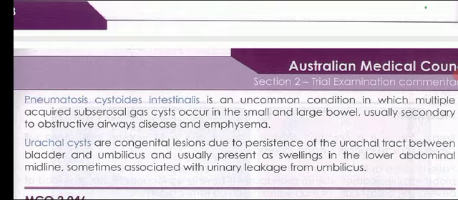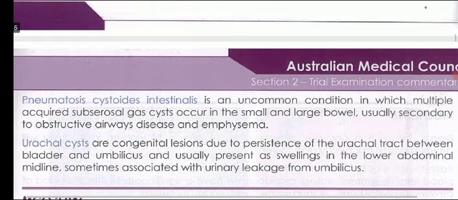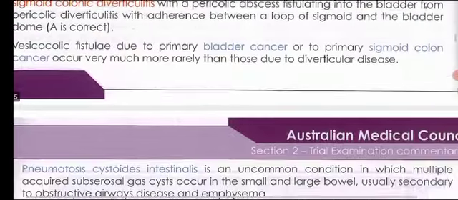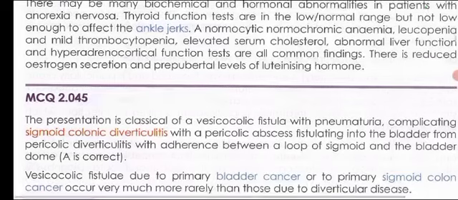Pneumatosis cystoides intestinalis is an uncommon condition in which multiple acquired subserosal gas cysts occur in the small and large bowel, usually secondary to obstructive airway disease and emphysema. Urachal cysts are a congenital lesion due to persistence of the urachus between bladder and umbilicus and usually present as a swelling in the lower abdominal midline, sometimes associated with urinary leakage from the umbilicus. So the correct answer is sigmoid colonic diverticulitis. There is a fistula between the bladder and sigmoid colon.